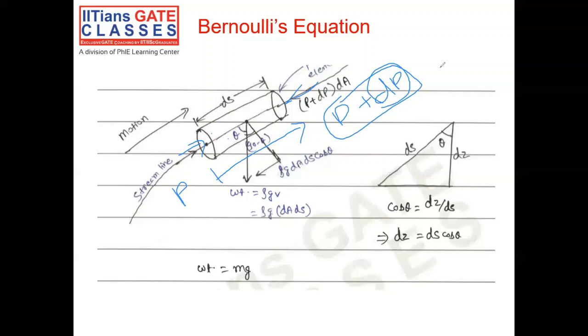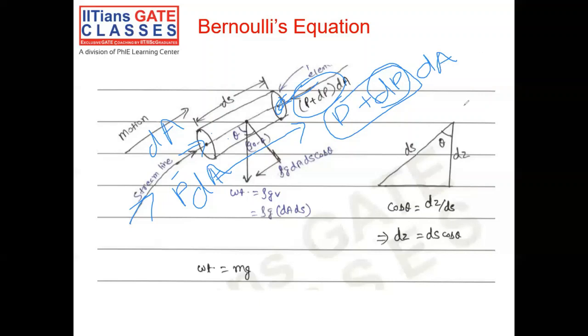So that is one, the pressure force which I'm considering. Since these surfaces have area dA, the pressure acting on this surface will be PdA, and the pressure acting on this surface will be P plus dP times dA. Also, my direction of motion is the direction of the streamline, that is this. I'm taking that to be my positive convention, and anything in the direction opposite to it will have a negative notation. Just some sign conventions that I'll be following.